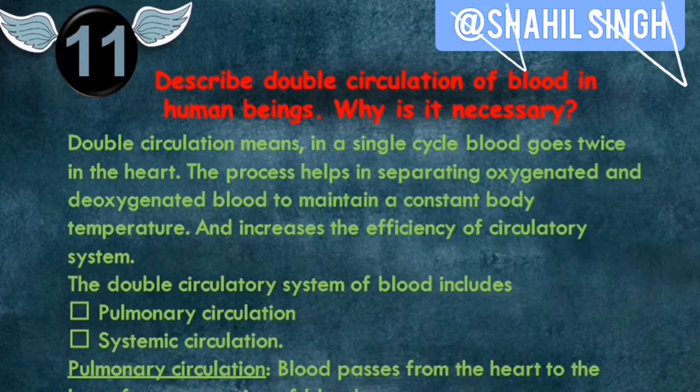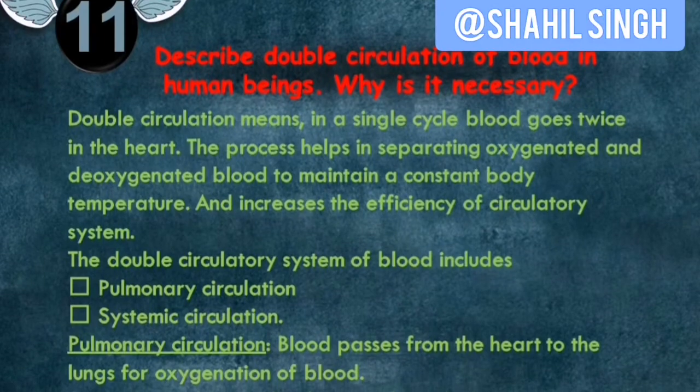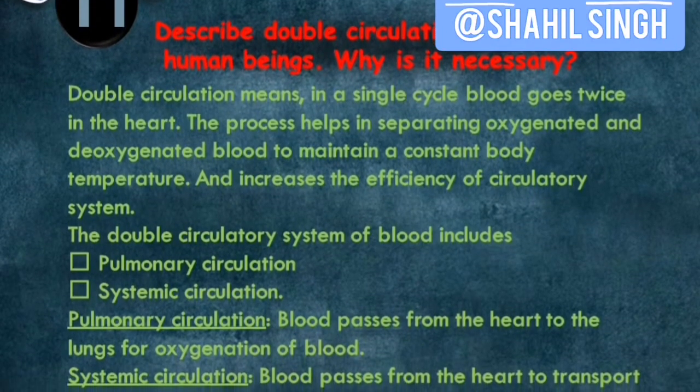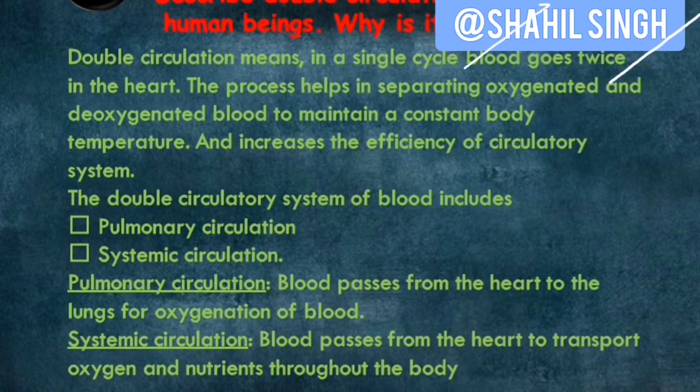Double circulation in human beings consists of two parts: pulmonary circulation and systemic circulation. Pulmonary circulation happens when blood goes from the heart towards the lungs to acquire oxygen from the lungs, and systemic circulation happens when that blood goes from the heart throughout the body to distribute that oxygen throughout the body.